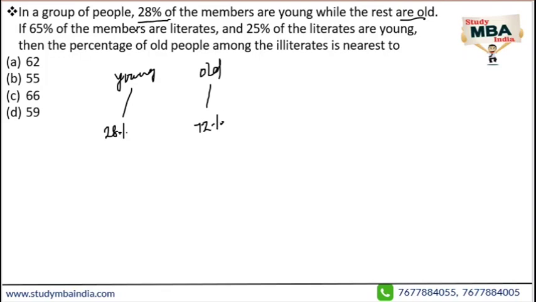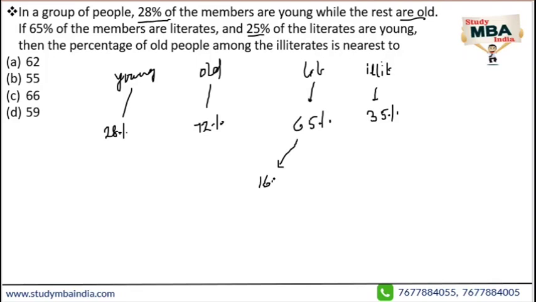Now if 65% of the members are literate, which means that the illiterate will be how much? The remaining, which is 35%, right? Now, 25% of the literates are young. Among this 65%, 25% are young. 25% means 1 by 4th of 65. So 1 by 4th of 64 is 16, and 1 by 4th of 1 is 0.25.